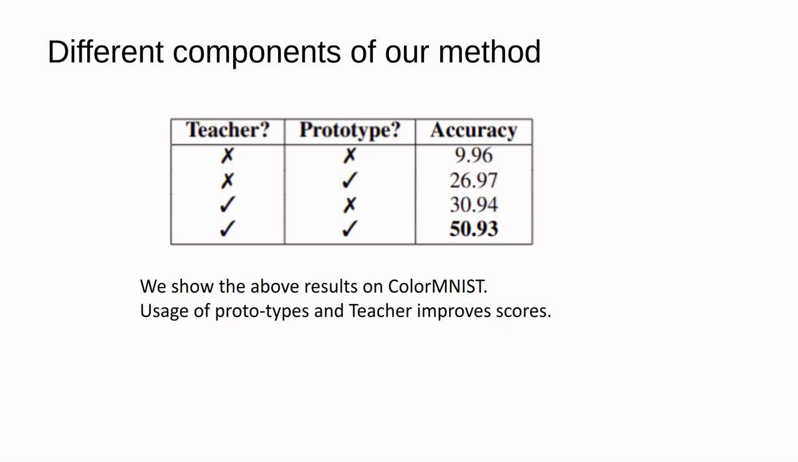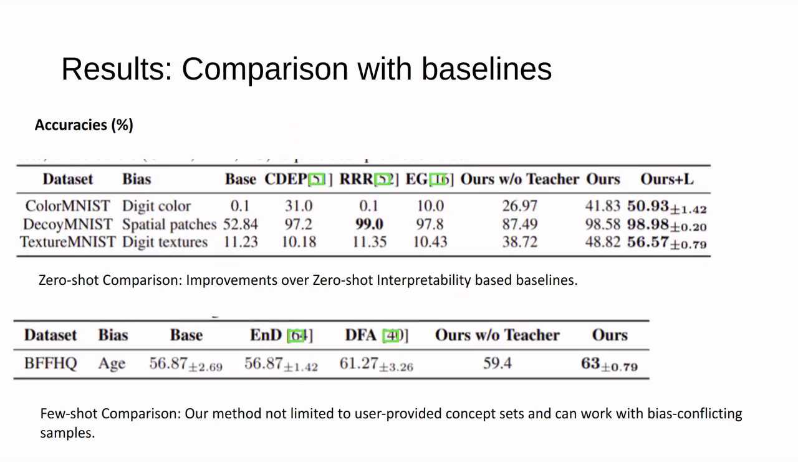We show efficacy of our method in the table below. Our usage of teacher and prototypes yields the best performance. For MNIST experiments, we compare with zero-shot interpretability-based model improvement baselines and observe that our model gives the best accuracies. These zero-shot baselines are pixel rule-based and cannot be applied directly to a dataset like BFFHQ involving complex age bias. Hence, we compare with few-shot debiasing models and find our method to be better.